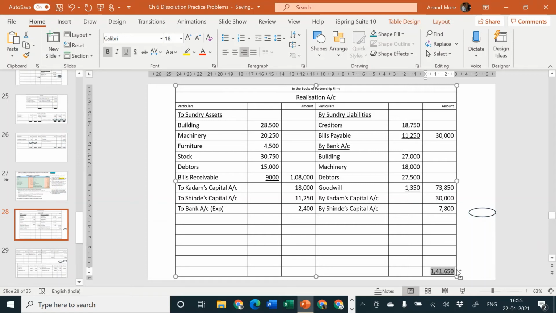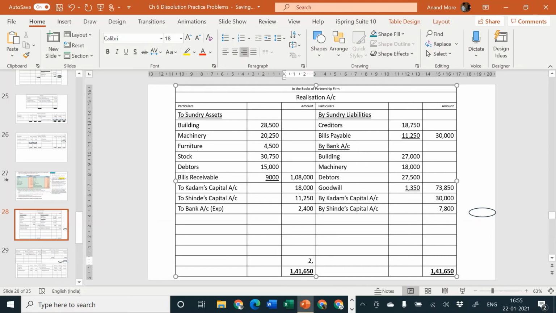We can copy it here and we can paste it here. Obviously you can do cut, copy, paste. That is the privilege which I have got because of using PowerPoint. You will have to do the working on your own. Please write it on the debit side and credit side also. From that we are going to deduct the debit side total, which was 1,39,650. So we'll get to know the profit, which is rupees 2,000. So credit side is heavy.